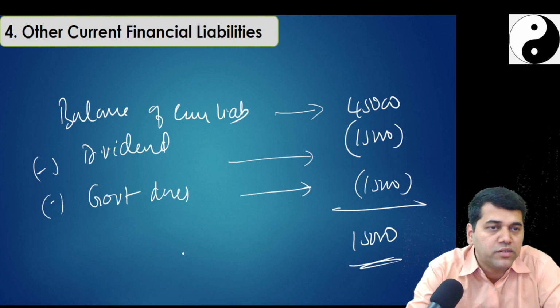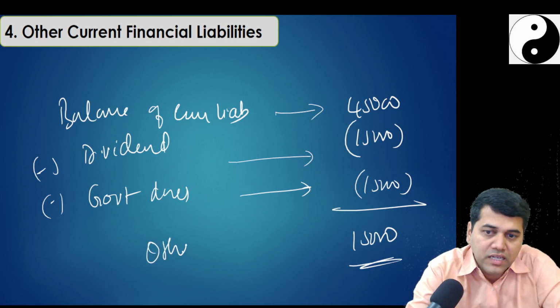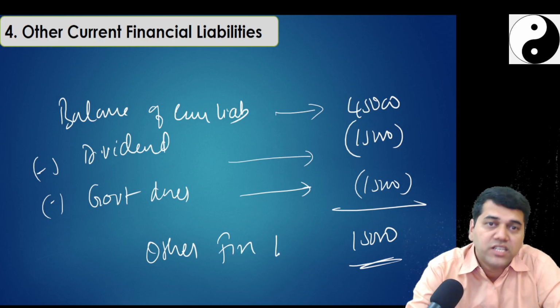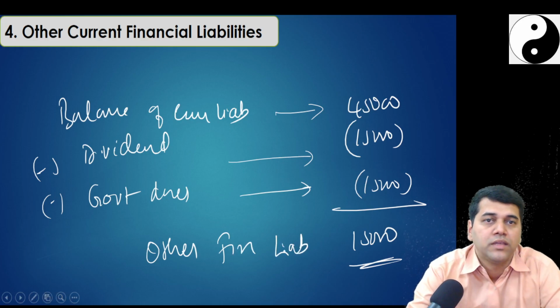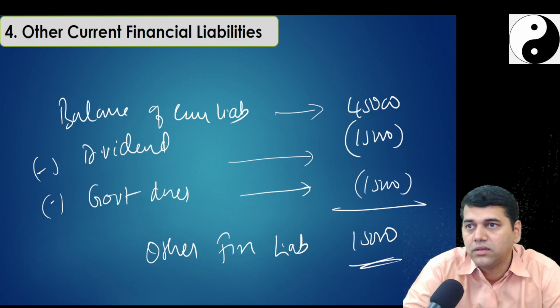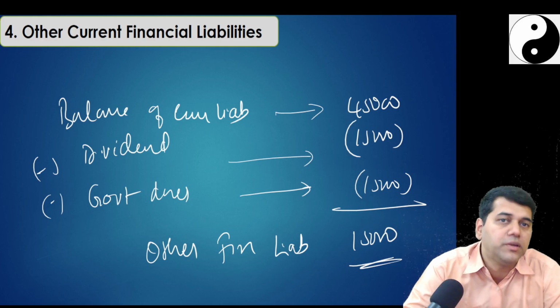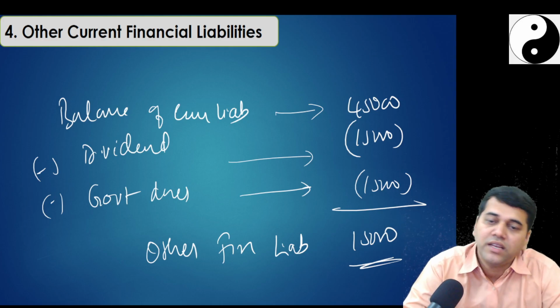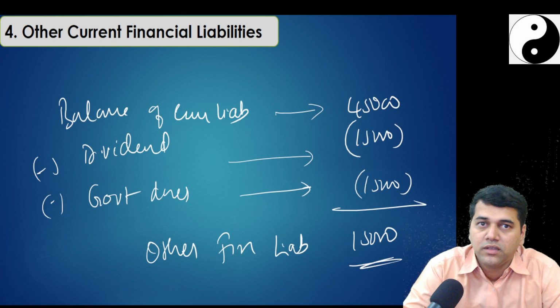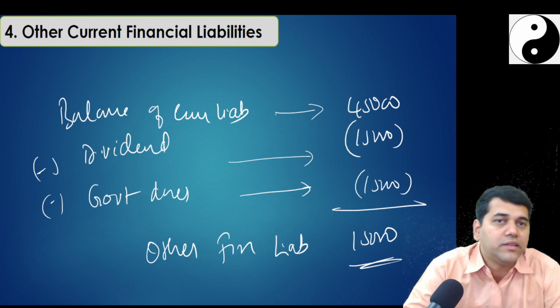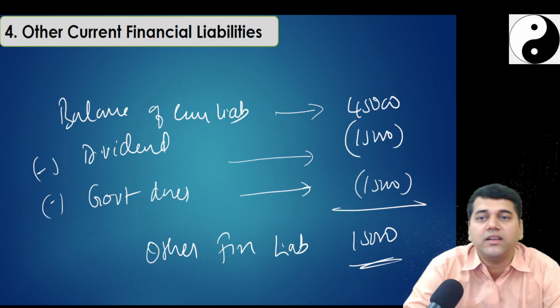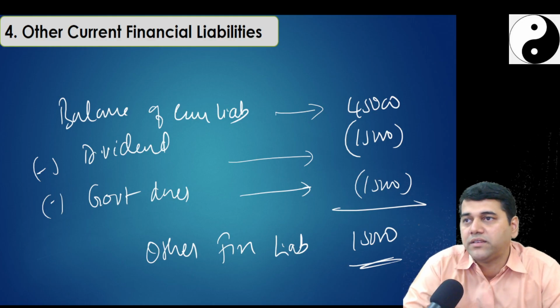So when you do, you get one amount. Can you tell me what it is? Other financial liability. See, we have got trade receivable, investments, trade receivable, cash and cash equivalent, then other financial liability. Now other financial liability, they didn't tell me in the existing balance sheet, they said other current liabilities.